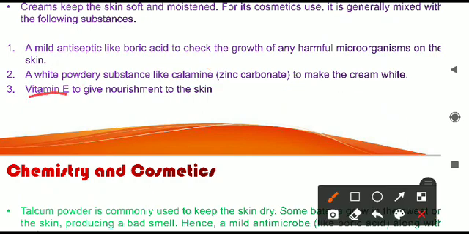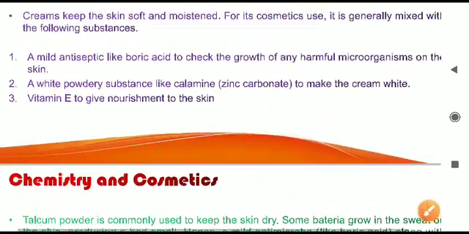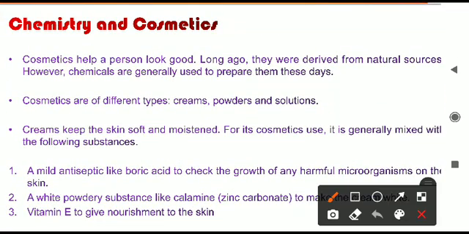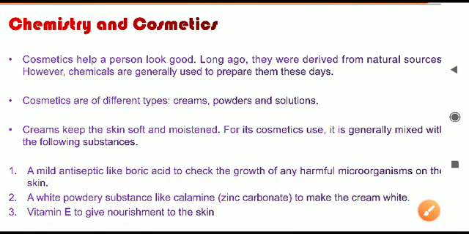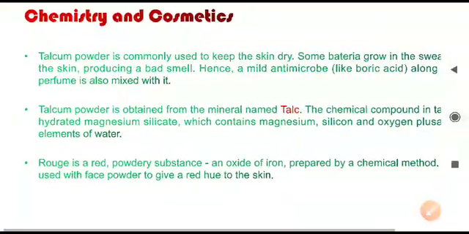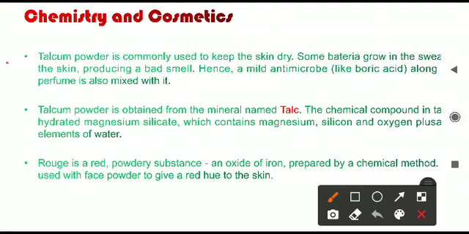Point third, vitamin E is also there in the creams, and it will give nourishment to the skin. Vitamin E is important for the maintenance of the skin. So this is how we have seen one example regarding the creams, and we can understand how chemistry plays a relatively important role in the case of cosmetics also, and helps us look good.